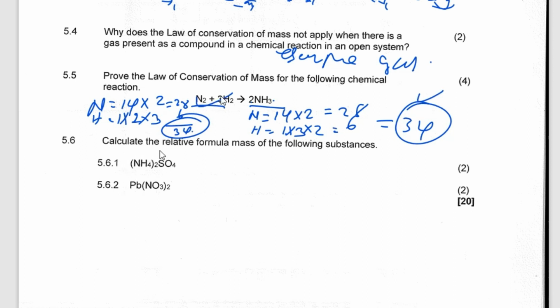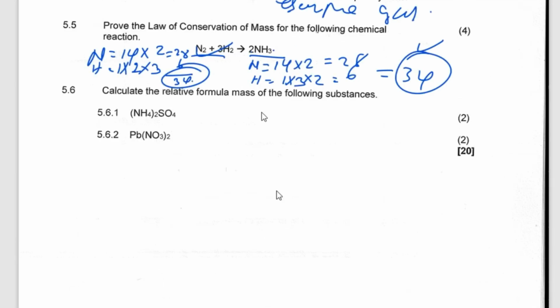Then lastly, but not the least, is it the last? Yes. Calculate the relative formula mass of the following substances. You have to check on the periodic table. I will not check the periodic table because this periodic table is in my head. All right, nitrogen, all these things you have to check from the periodic table. So nitrogen is 14, but how many nitrogens do I have?